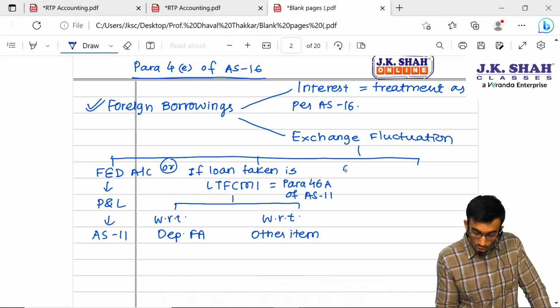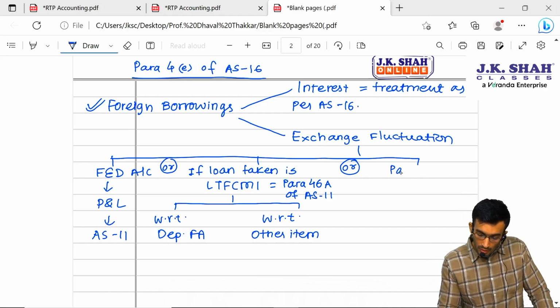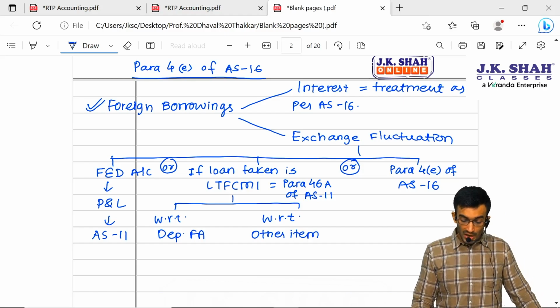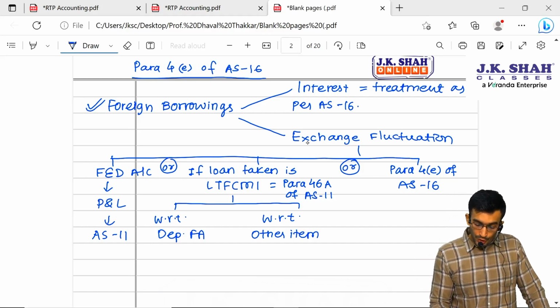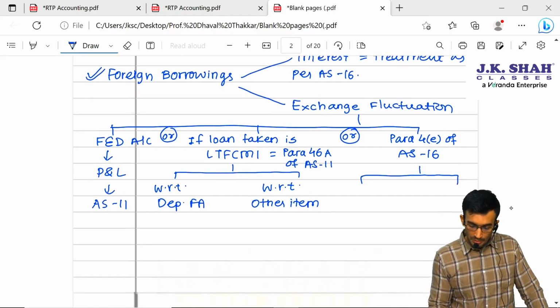Now there is one more option. Another option is nothing but para 4E of AS 16, which says this exchange fluctuation will be bifurcated into two parts.